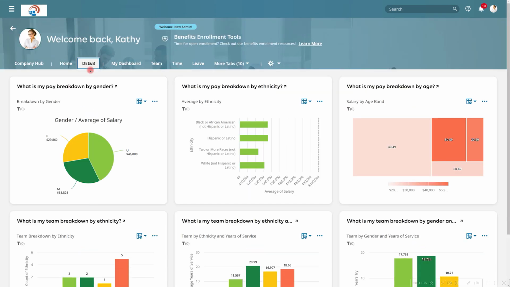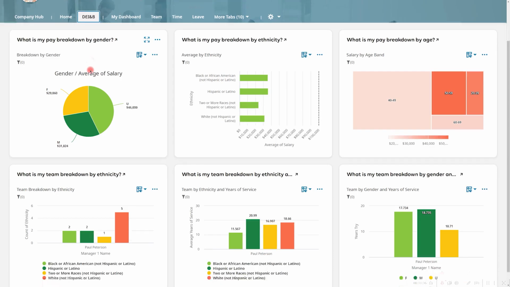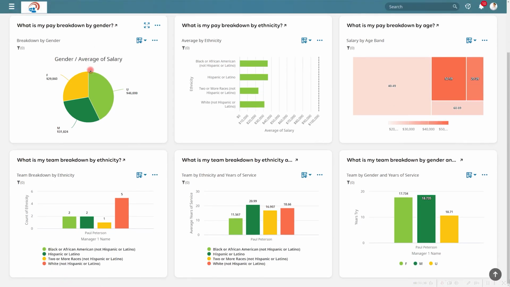When using the guided analysis tool, you can create different charts and metrics which can be added to your dashboard. So as you can see on this dashboard, you can have insights into your team's diversity, equity, inclusion, and belonging efforts. You will be able to visually understand pay equity across your organization, along with understanding the overall company dynamic when it comes to ethnicity, gender, age, etc.